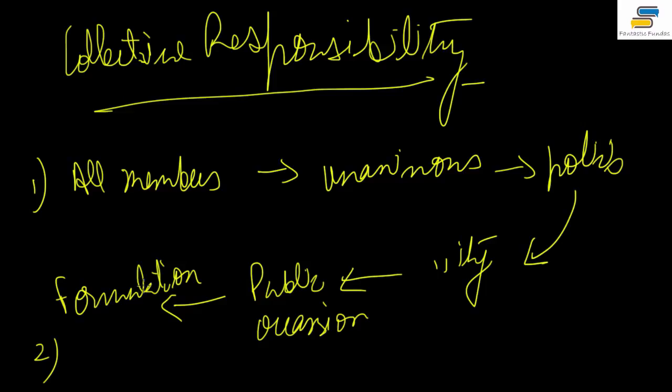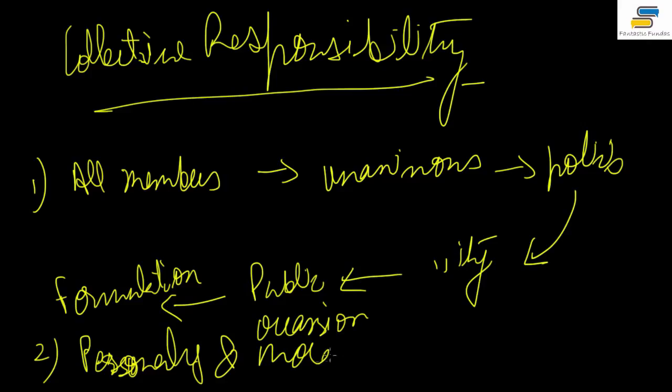And the second meaning is like this: any ministers who speak against the policies, or also in favor of the policies, are also personally and morally responsible for its success and failure.